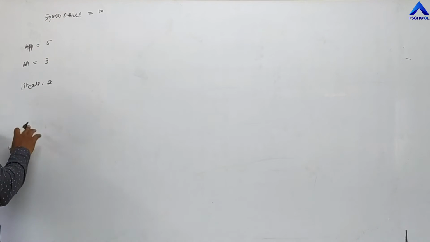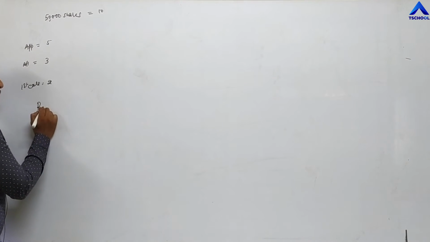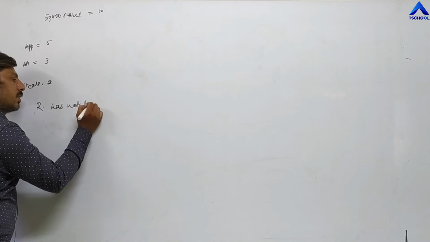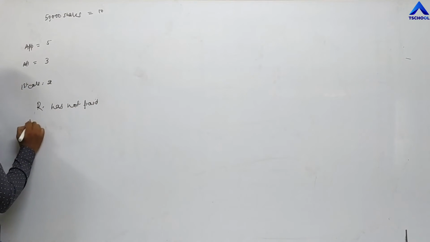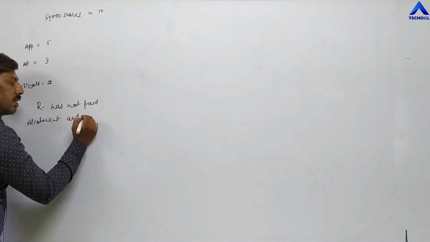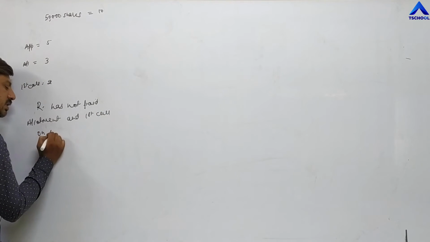Now suppose among all the different investors, R has not paid allotment and first call on how many shares? On 600 shares.